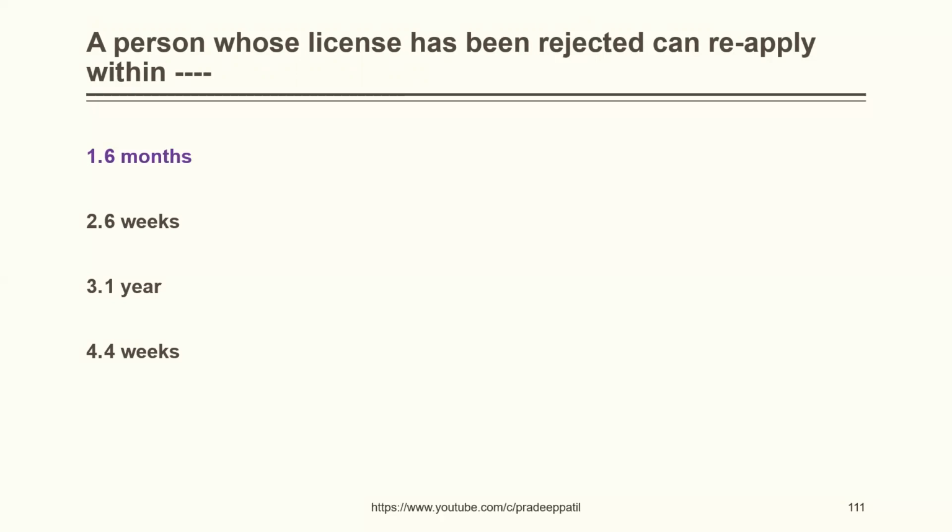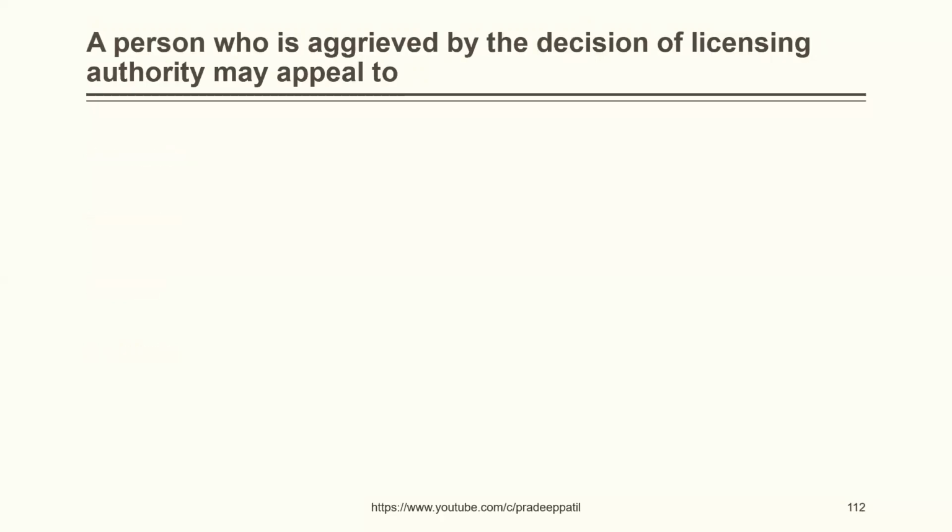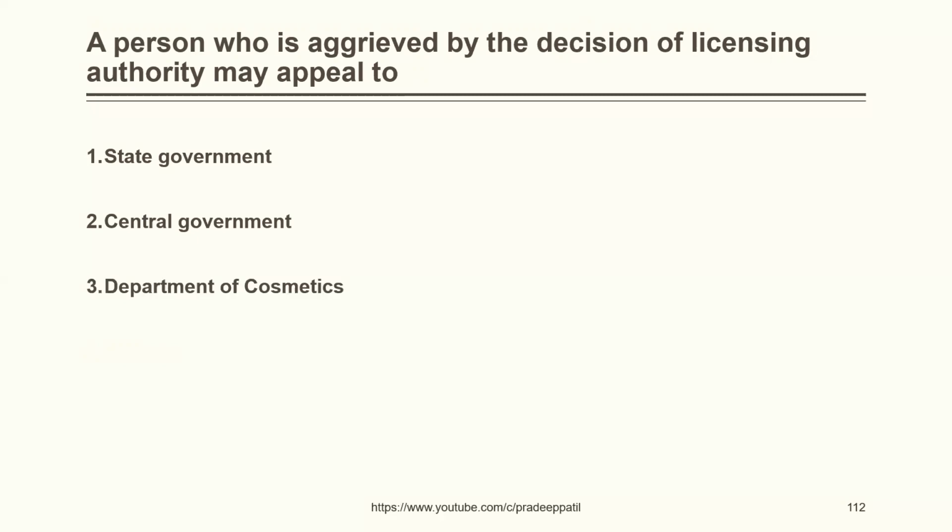The correct answer is 6 months. A person who is aggrieved by the decision of licensing authority may appeal to state government, central government, Department of Cosmetic, Drug Inspector. The correct answer over here is state government.